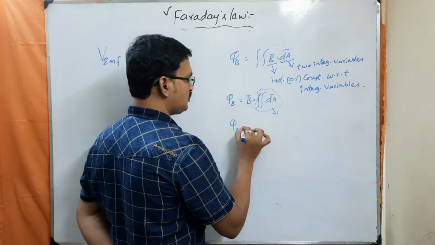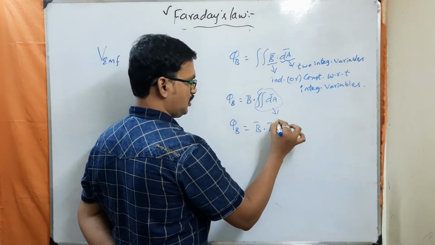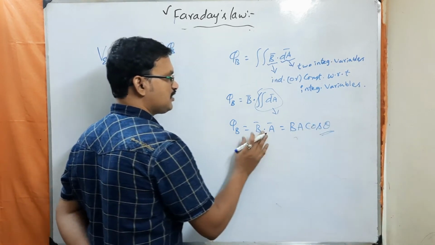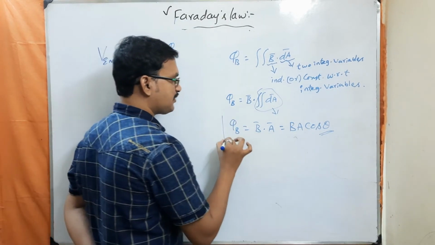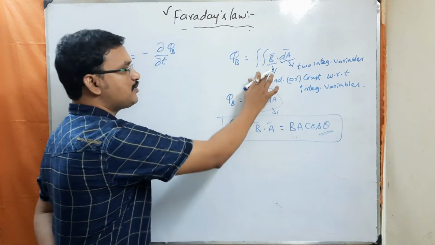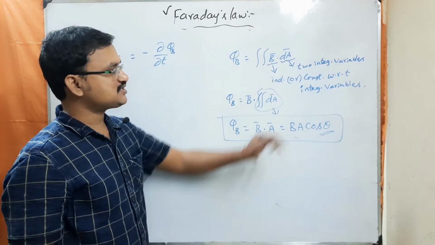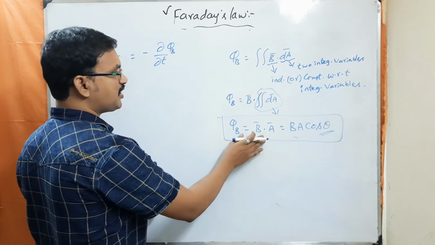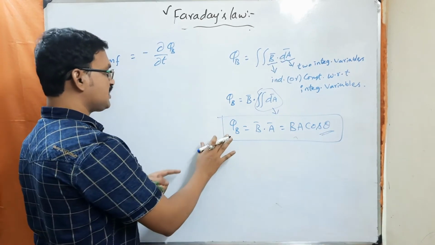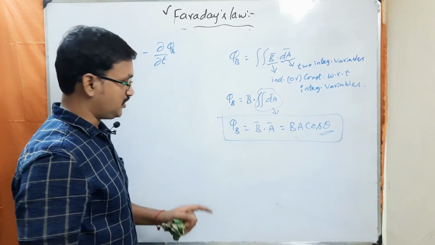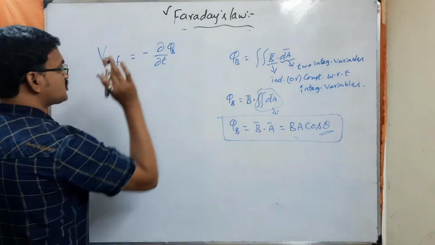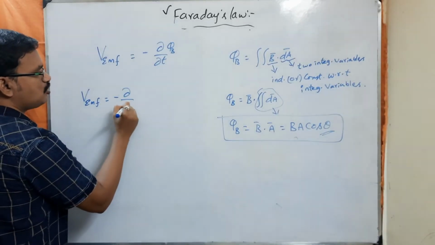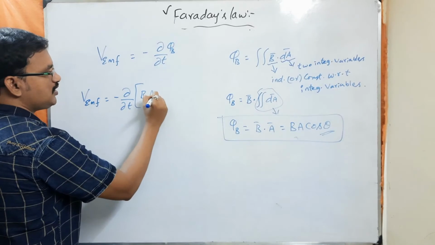So I can write this as phi B is equal to B bar dot A bar, which is equal to BA cos theta, where theta is the angle between B bar and A bar. So this is how I can represent the magnetic flux if B bar is independent of these integration variables. Understood? Okay. Now let us assume, for simplicity, B bar is independent of these integration variables. In that case, I can write phi B as simply BA cos theta. Now consider phi B is equal to BA cos theta. So now V EMF is equal to minus dou by dou t of phi B, which is nothing but BA cos theta.